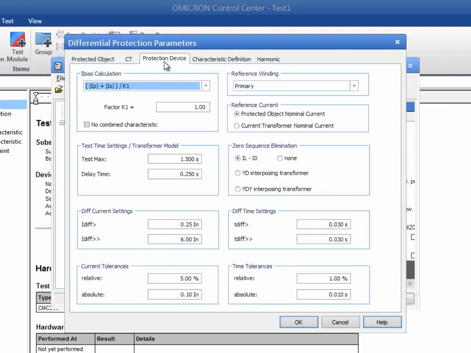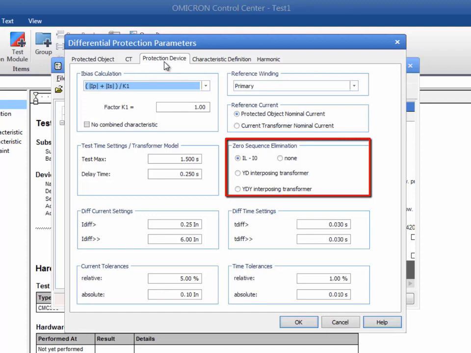Depending on the network configuration, zero sequence elimination can be necessary in case of a single-phase fault. A typical case scenario is when a transformer is isolated on one side and grounded on the other. A fault outside the protected zone can lead to a false trip if no zero sequence elimination is applied. This way, the zero sequence components are subtracted so the currents at both sides are comparable.